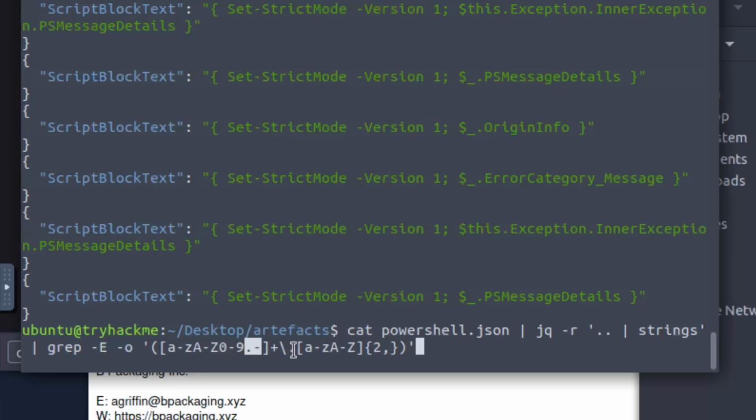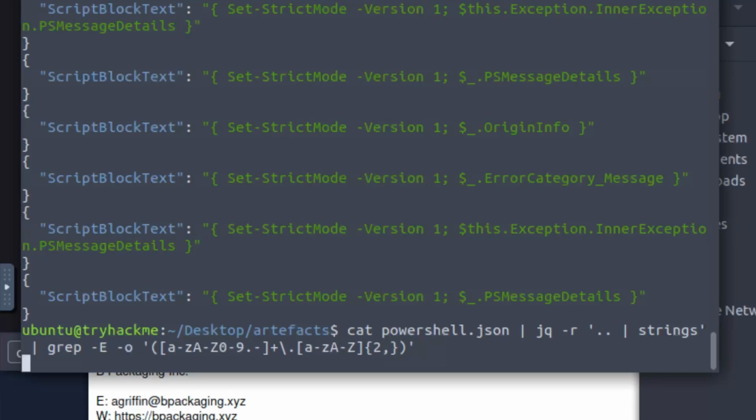Then a literal dot. Then again lowercase a to z and uppercase A to Z, from 2 characters and onward. So show me anything greater than 2 characters, which could be .io, .co, .us, .net, .com, .xyz, etc.